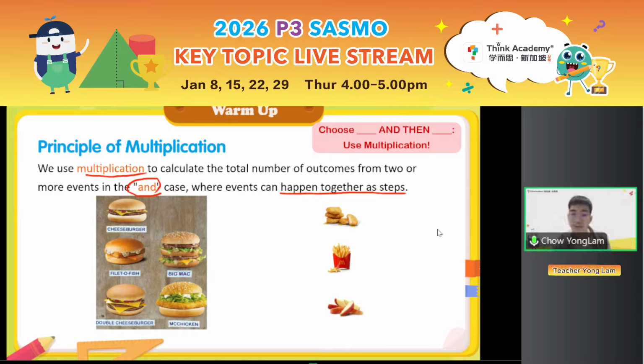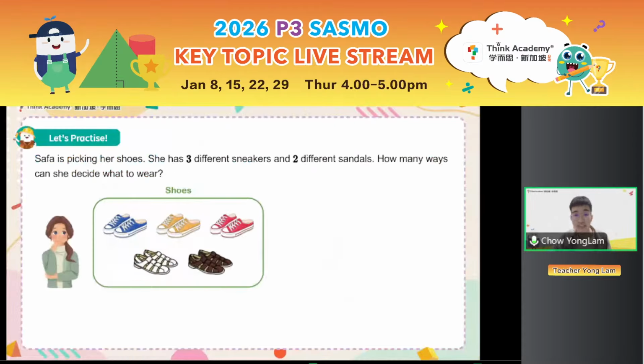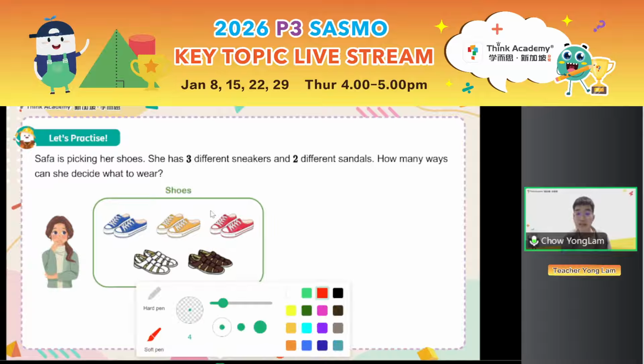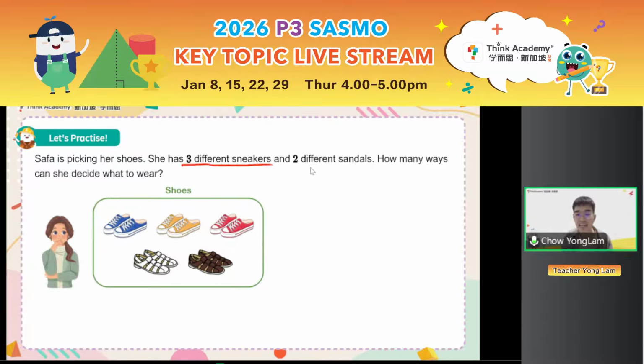All right, now without further ado, let's take a look at how it works with some practice problems. Okay, get your handouts ready. Let's look at the first question. We see that Safa is picking her shoes. She has 3 different sneakers and 2 different sandals. How many ways can she decide what to wear? The numbers are pretty small. It should be pretty easy. I'll give you 10 seconds. What's your answer? Please type it in the chat.